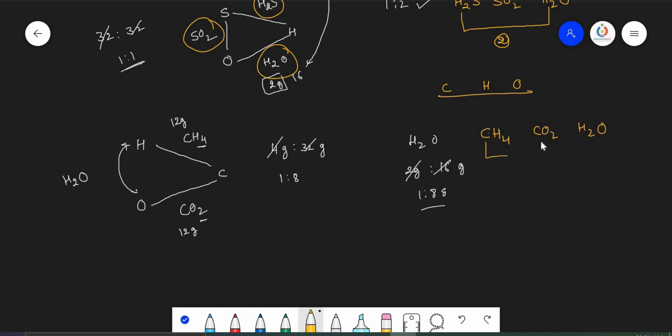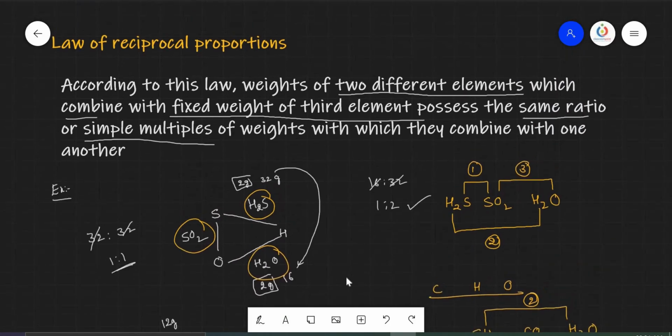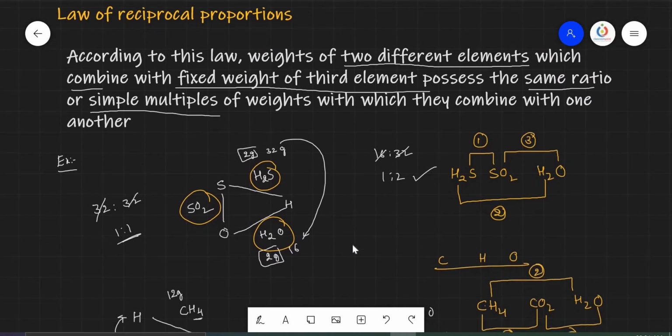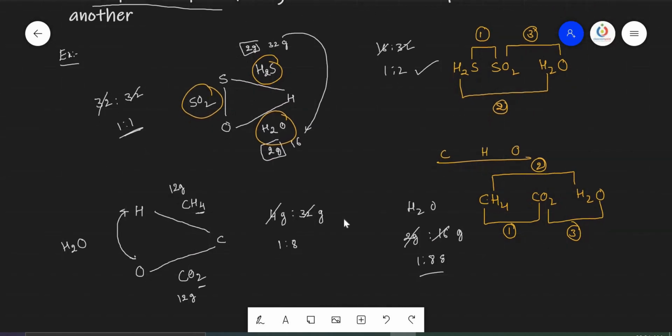The second condition is that these two compounds have only carbon in common. No carbon is present in this compound. And next, these two have hydrogen as the common one, and not oxygen or carbon. So this is the second set. Here oxygen is the common one, third one. So if three compounds with three elements in different combinations, or three pairs of combinations, are there, that obviously follows reciprocal proportions. I will take some multiple choice questions so that you can understand easily how to solve these